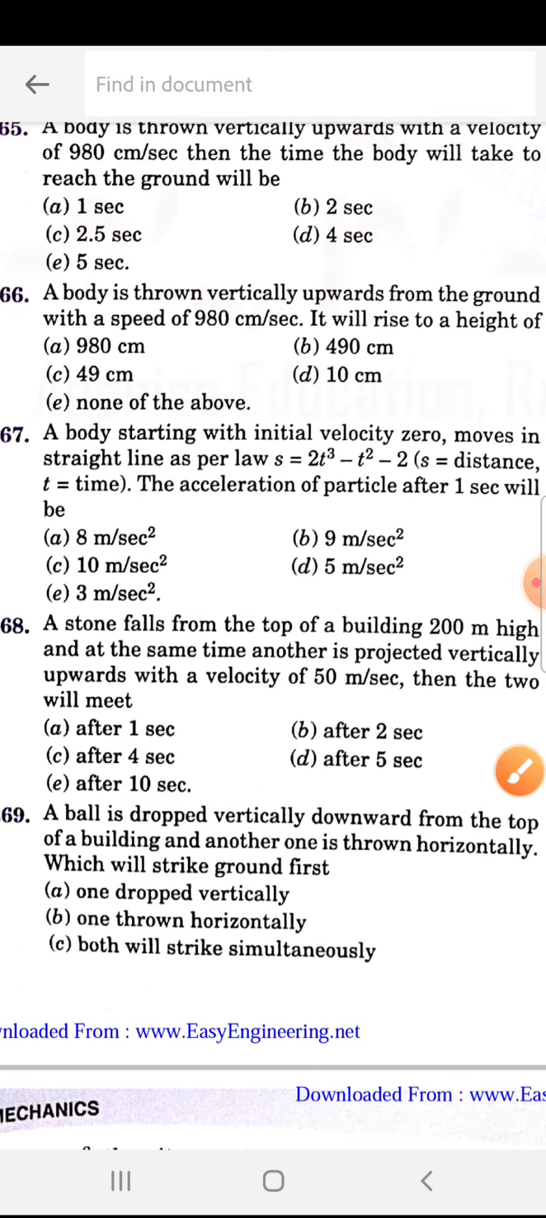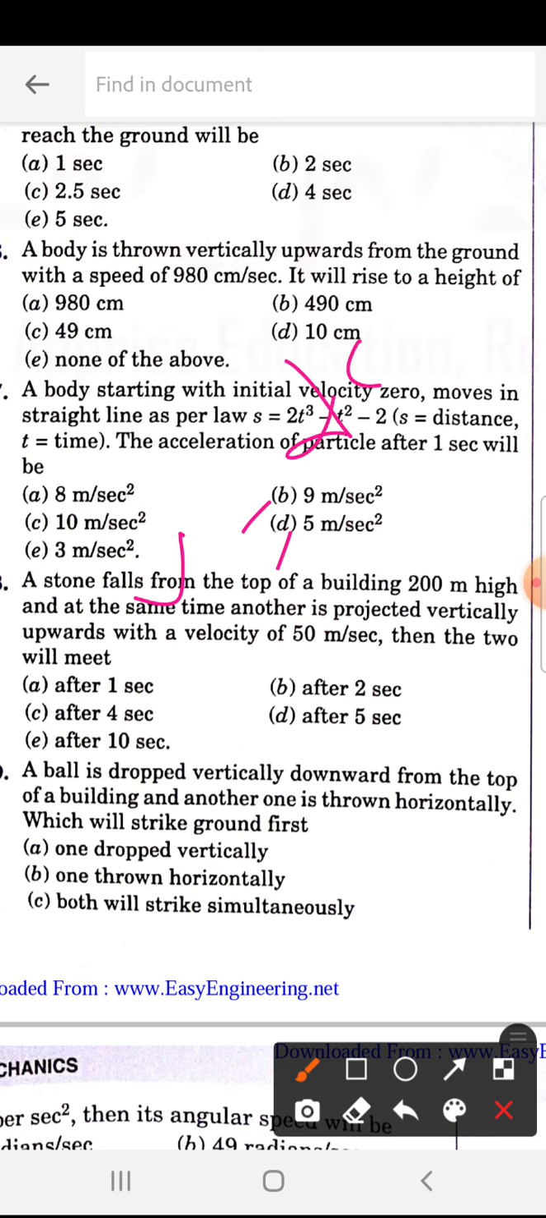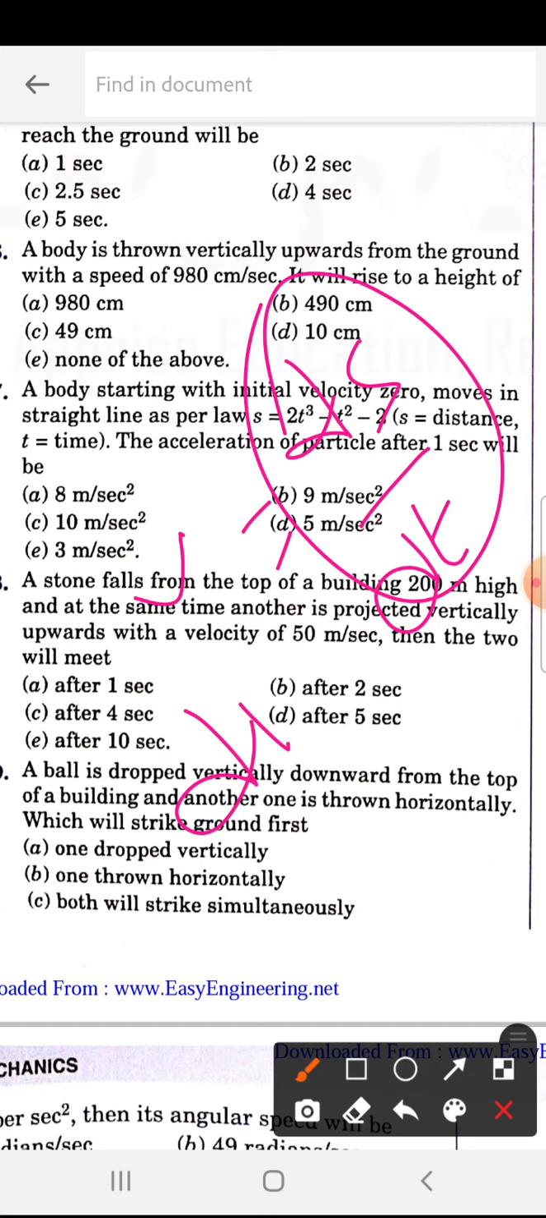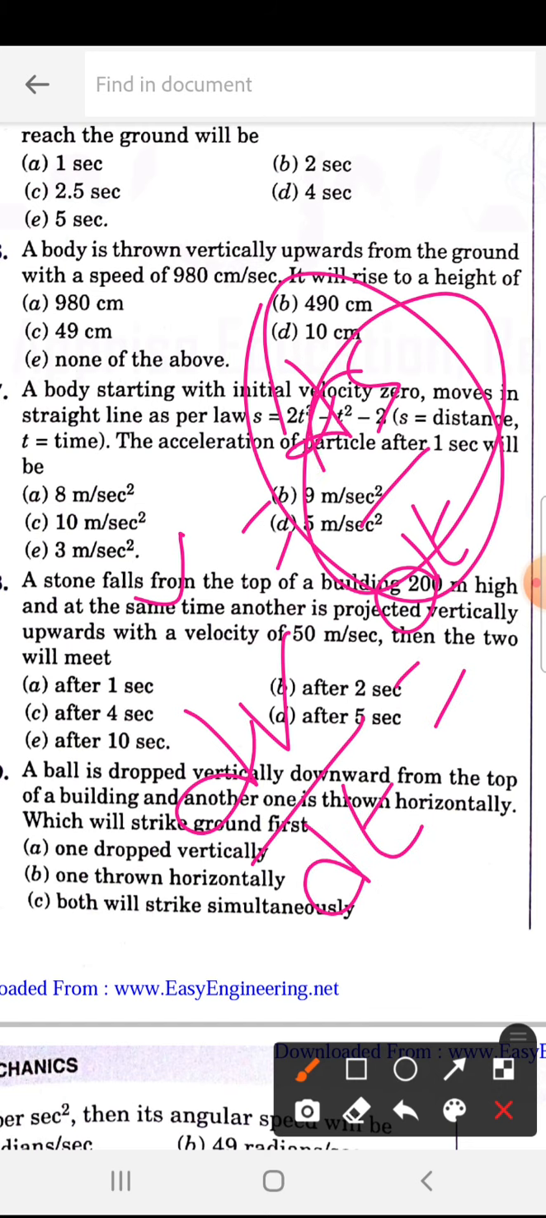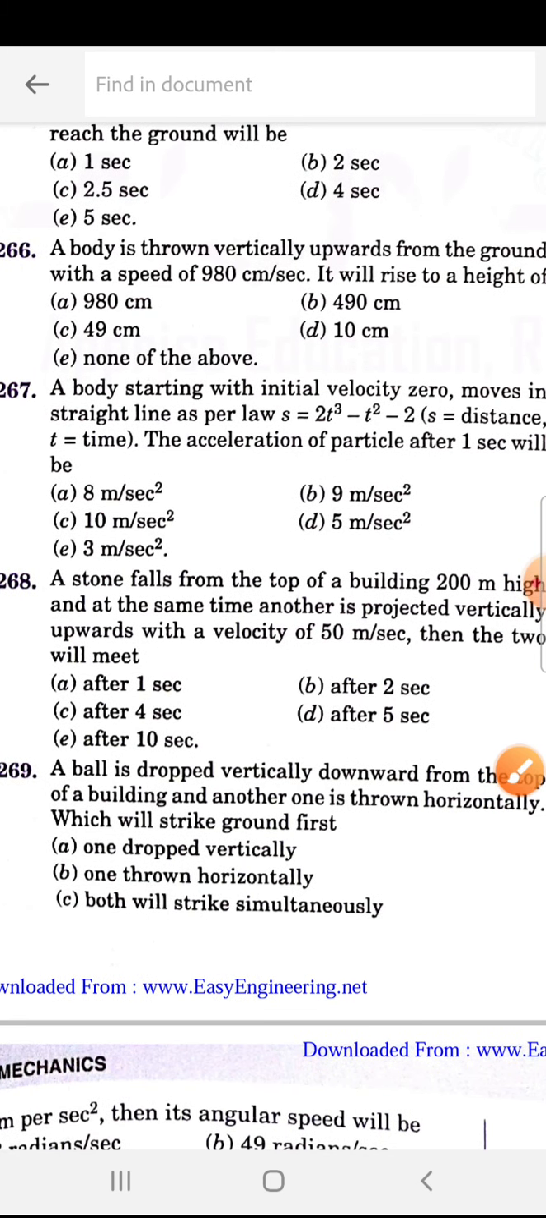A body starting with an initial velocity 0 moves in a straight line as per the law S is equal to 2t cube minus t square minus 2. Okay, the acceleration of the particle after 1 second will be, they are asking. So first you derive ds by dt, so velocity v is equal to ds by dt. Once you do this differentiation, then whatever result you get, you do dv by dt, then in whatever result you get, you substitute t equal to 1. So whatever answer you get, that is our answer. So 267 is C.